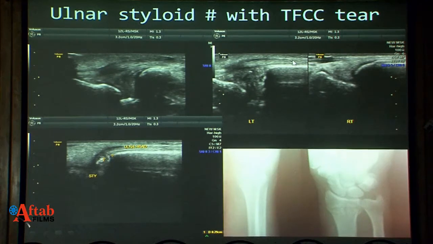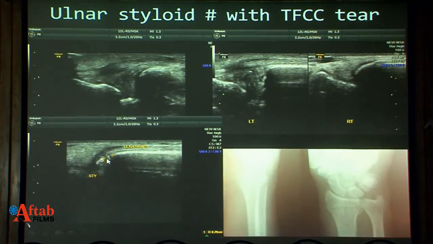This is a triangular fibrocartilage. This is normal. You can see nicely hyperechoic, and there is a hypoechoic cleft within the same. And this is secondary to the ulnar styloid fracture, and there is a triangular fibrocartilage tear. You can see a breach in the continuity of the cortex here at the base of the ulnar styloid.